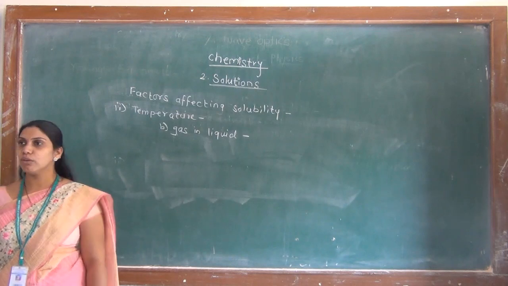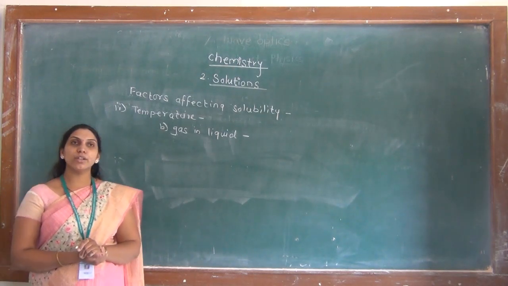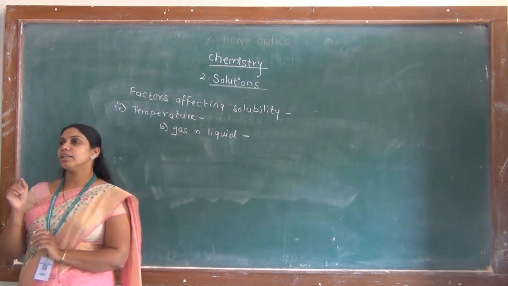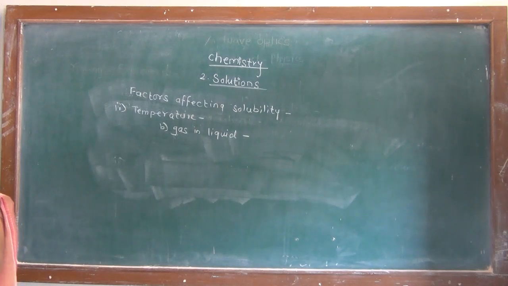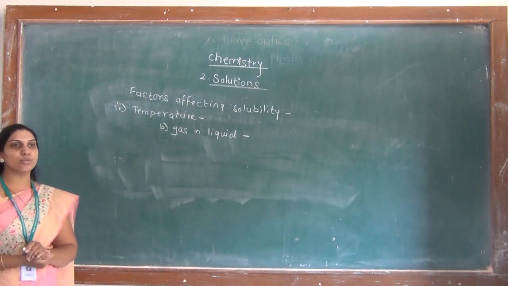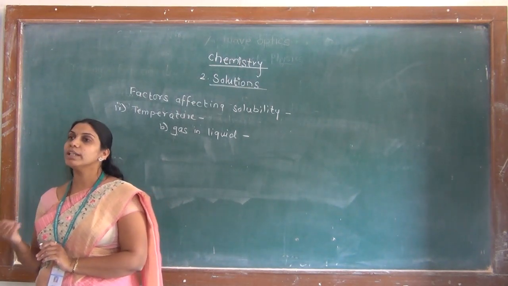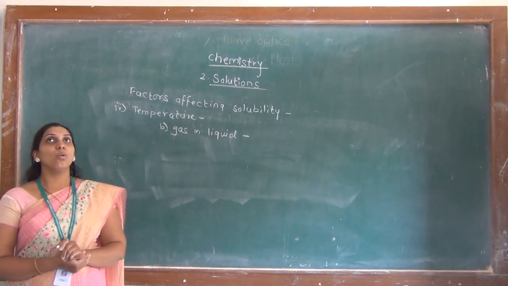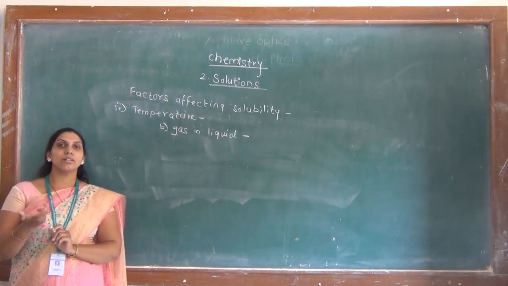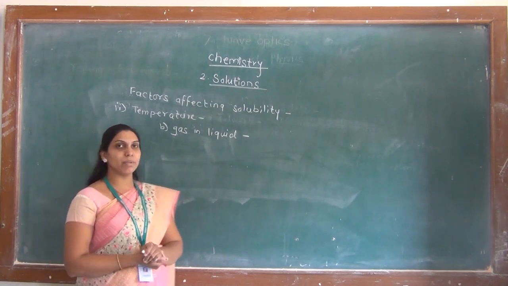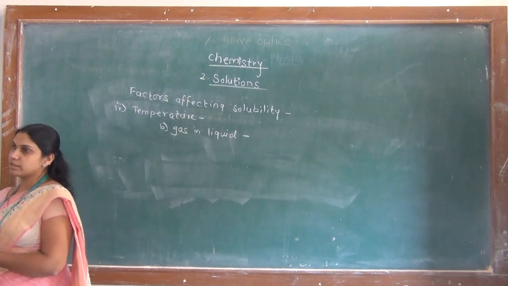The solubility of a gas in a liquid solvent is dependent on the temperature, and the solubility is inversely proportional to the temperature. As we increase the temperature of the solution, the solubility of a gas solute in a liquid solvent decreases. Why? Because whenever there is increase in the temperature of a gas, its volume also increases.